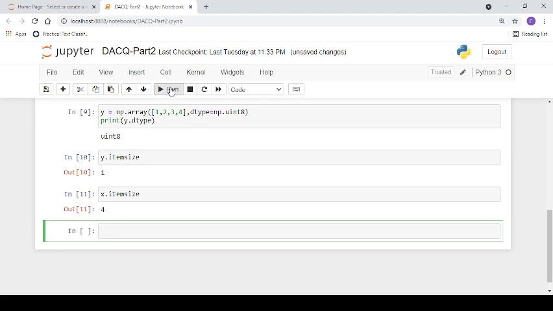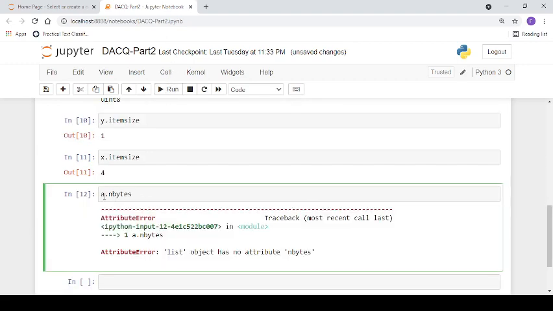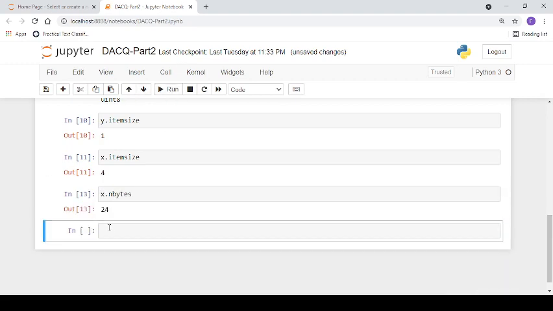Similarly, if it is required to know the number of bytes occupied by the entire array, we have the attribute nbytes. x dot nbytes, so 24 bytes will be taken by the entire array x.